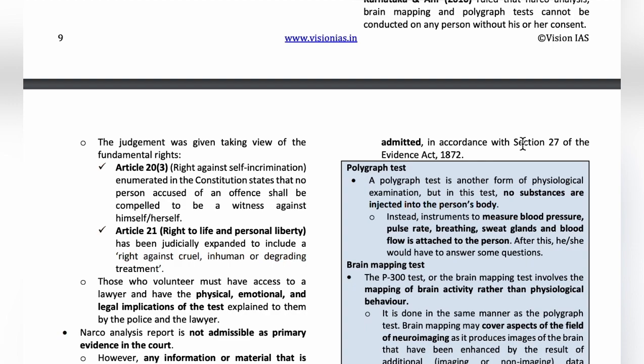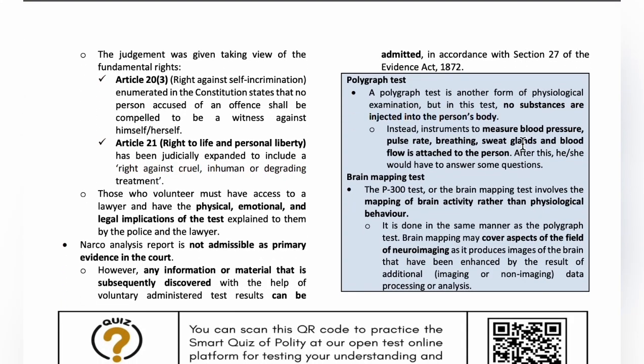There are two other tests for lie detection: the polygraph test and the brain mapping test. In the polygraph test, instruments are used to measure blood pressure, pulse rate, breathing, sweat glands and blood flow, and then the person is asked questions. Based upon the answers, they measure all these things and confirm whether the person is telling the truth or a lie. The next type of lie detector test is the brain mapping test.